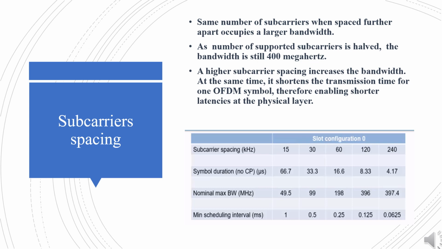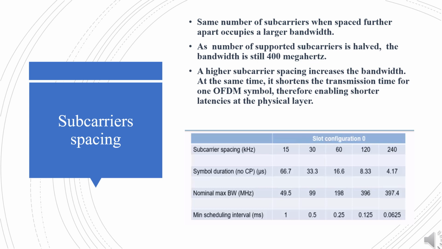OFDM divides the channel into many subcarriers. The subcarriers are spaced so they are orthogonal and won't interfere with each other. At the same time, the same number of subcarriers when spaced further apart occupies a larger bandwidth. This is what can be seen on the third line. The maximum supported bandwidth is 50 MHz at 15 kHz spacing and it doubles each time to reach 100, 200 and 400 MHz at 120 kHz spacing. For the highest subcarrier spacing of 240 kHz, the number of supported subcarriers is halved, which means that the bandwidth is still 400 MHz.